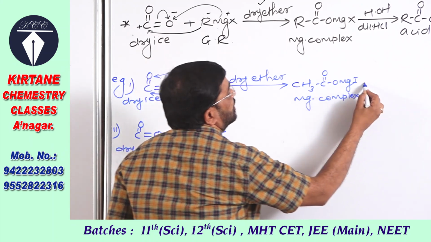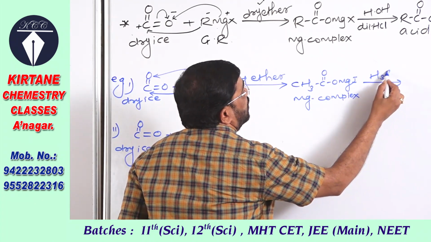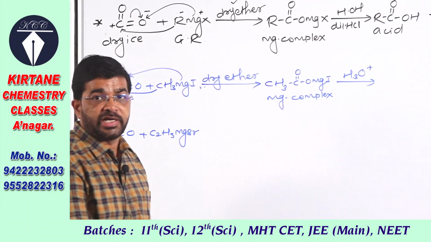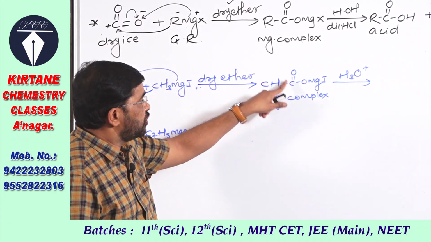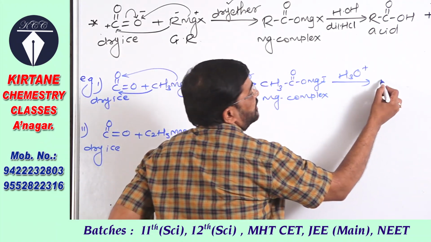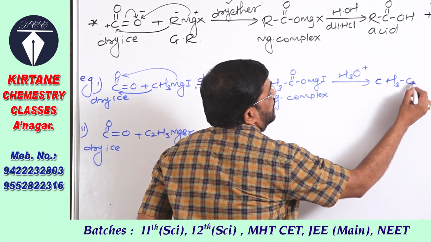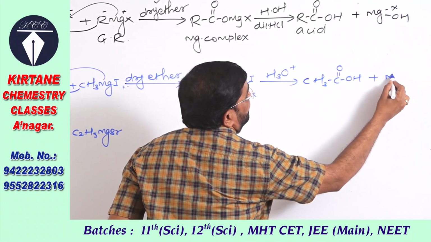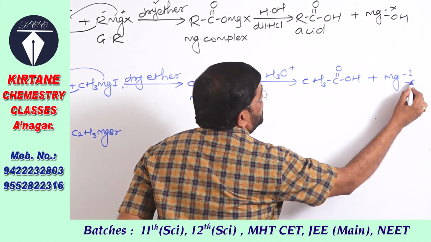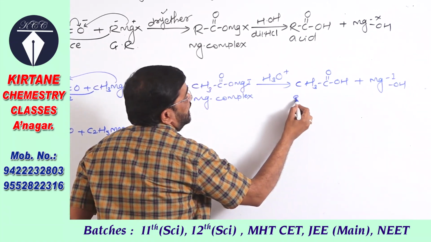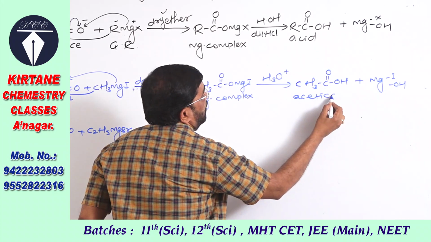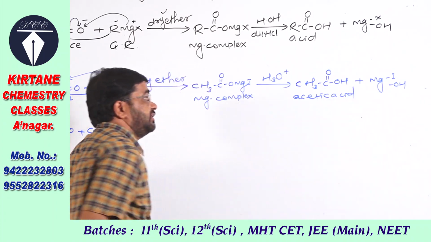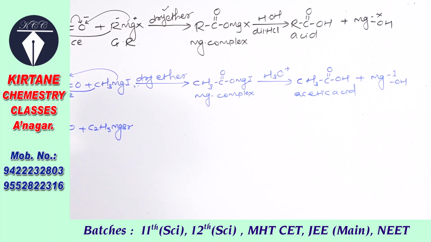Now this magnesium complex on acid hydrolysis, this group changes to COOH and it gives carboxylic acid, that is acetic acid, ethanoic acid is formed.